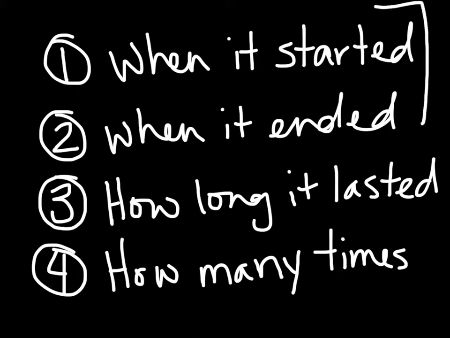Now, keep in mind, when it started and when it ended can be relative. So if you're talking about a series of events, so this happened, then this happened, then this happened, you know that you're going to use preterite because you know that, well, when this one ended, this one started. So it gives you the relative start and end times. You use preterite when you have a series of events.